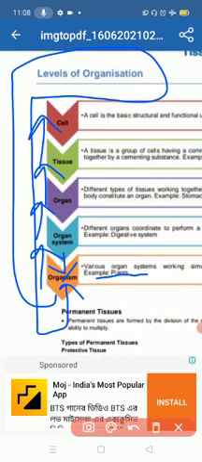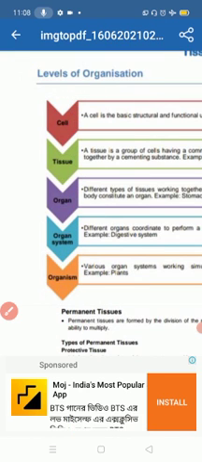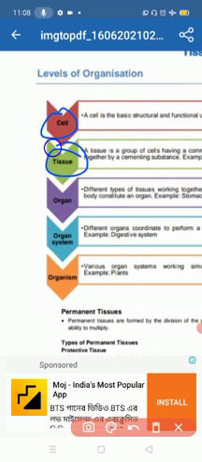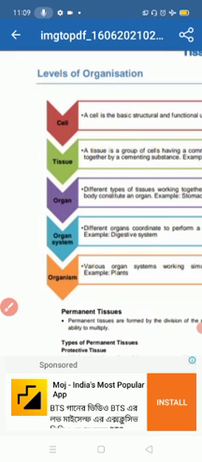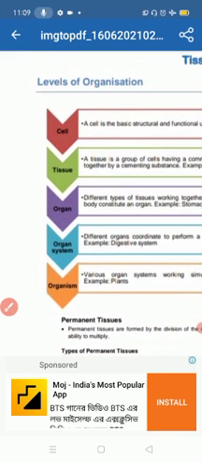According to the cell, the sequence is the same: cells, second tissue, organ, organ system and organism.